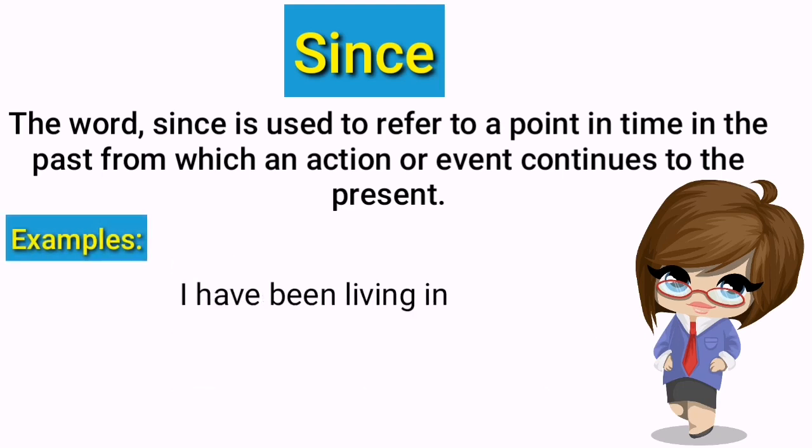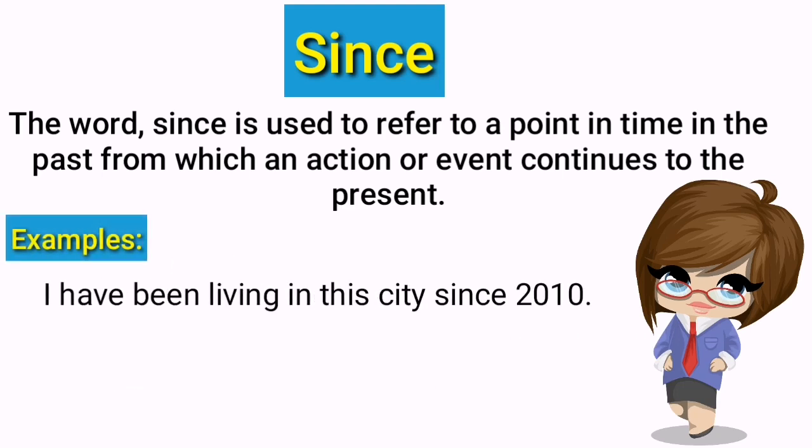I've been living in this city since 2010. Here, just look at this example, we have used the word since before 2010. But why? Simply the answer is because it means that I started living in the city in 2010, which is a specific point in time. And the process of living in the city was started in 2010, which is the starting point.